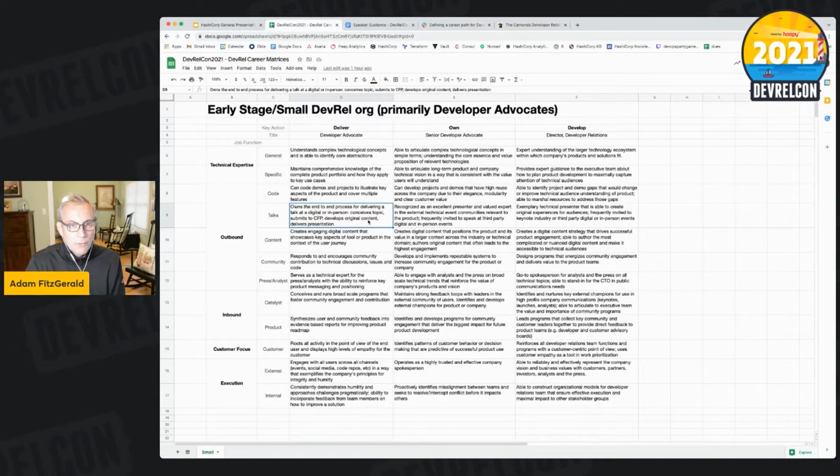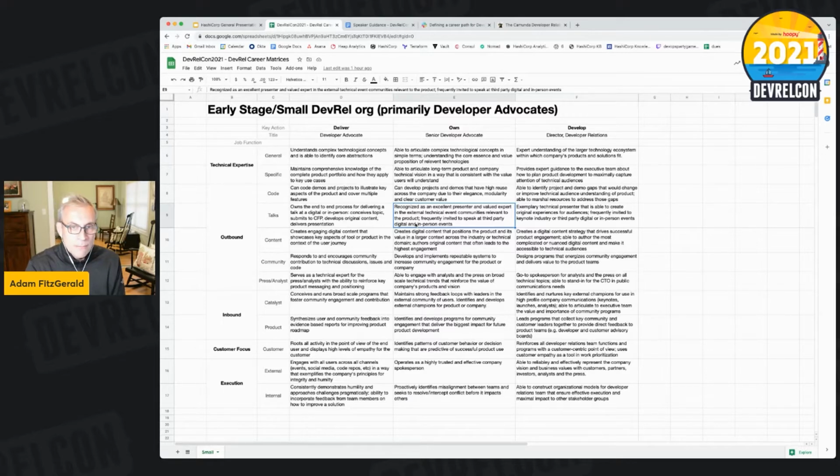So, for example, if we do outbound communications via talks, your standard developer advocate needs to be able to own the end-to-end process for delivering a talk at a digital or in-person event: conceive the topic, submit to the CFP, develop the content, and deliver the presentation. That's great, but our senior developer advocates better be able to do all of that and be considered an excellent presenter and value expert in this particular community or technology space.